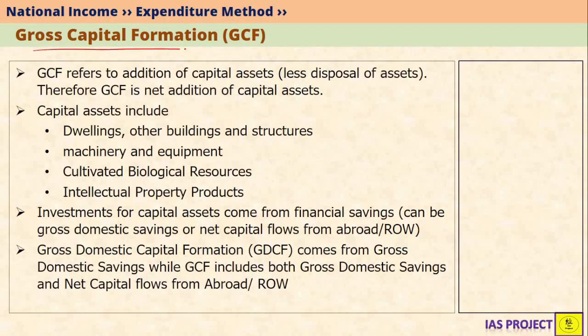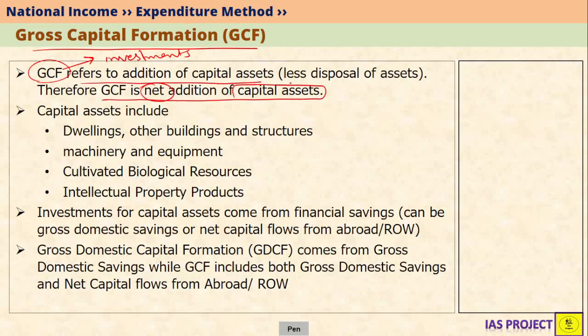Let's look at what gross capital formation is. Gross capital formation, as we have known, is nothing but simply investments. So, gross capital formation is net addition of capital assets. GCF refers to addition of capital assets less disposal of assets. Disposal simply means those assets which are not used and are set aside. Now they cannot be used. So whatever are the addition minus whatever are being thrown out, that is called as net addition. So GCF is nothing but net addition of capital assets.